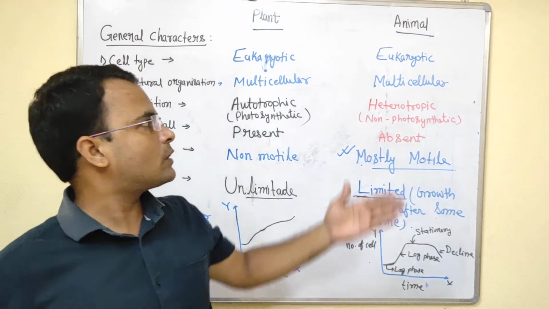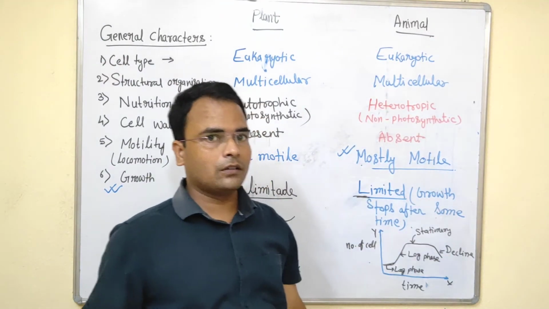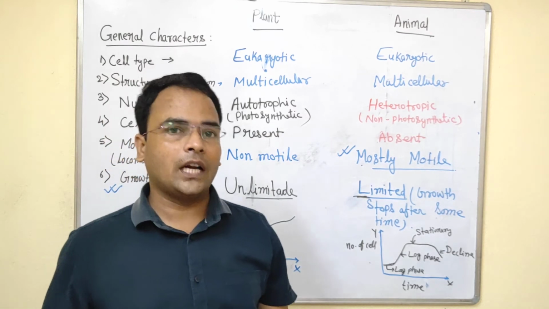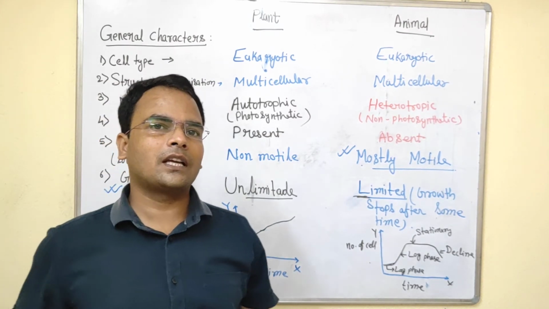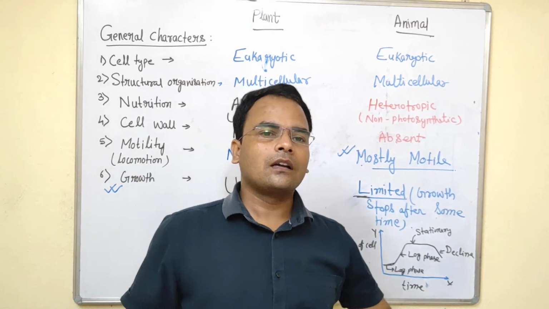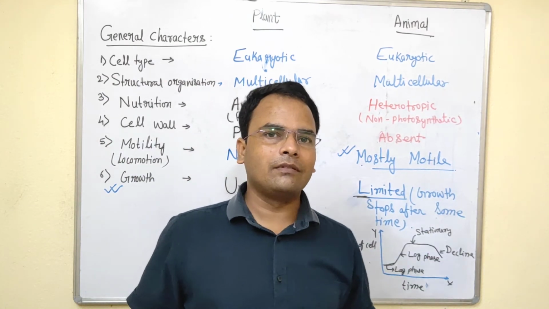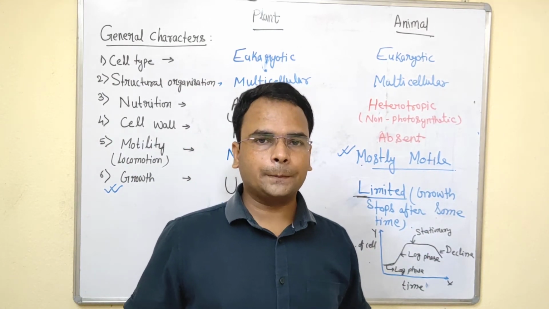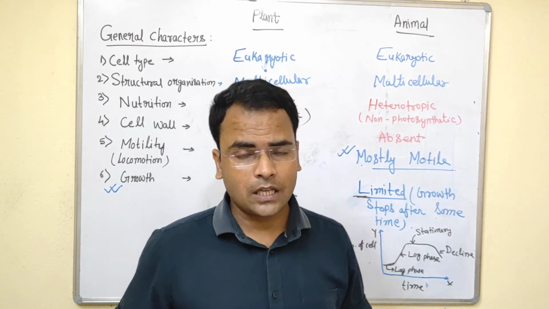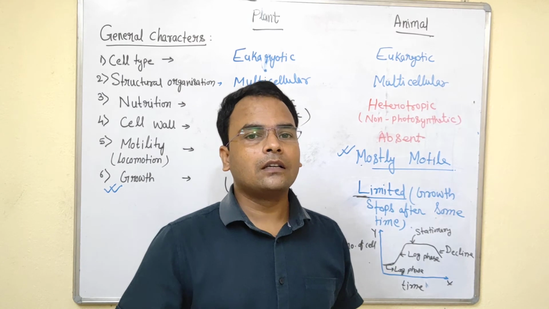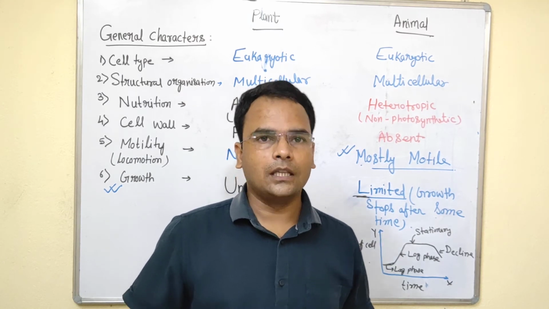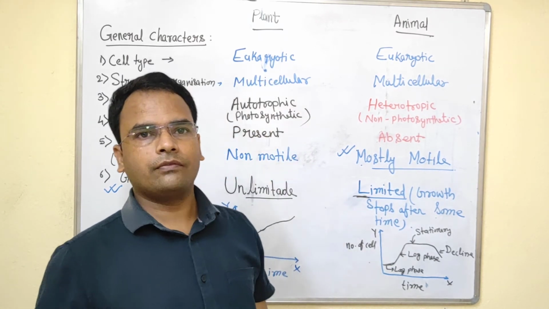Further classification of the animal kingdom was done into 10 phyla based on different characters. We will study this in the next class. We will study the animal kingdom in detail, the basis of classification of animals and the different divisions, the different phyla.